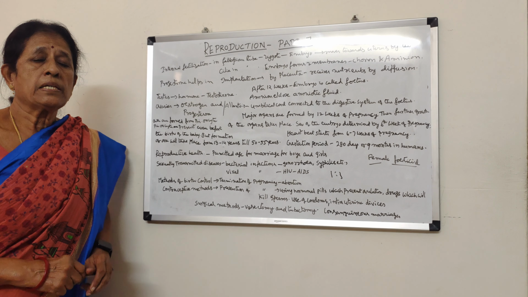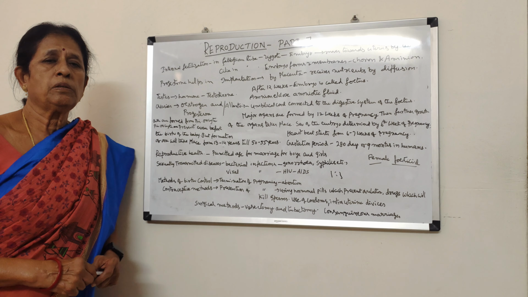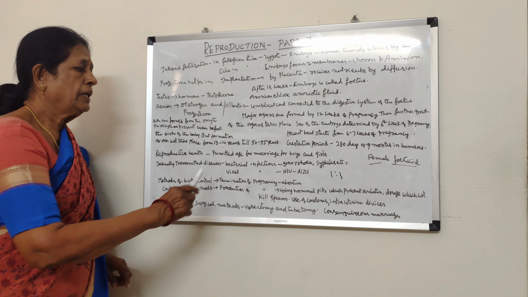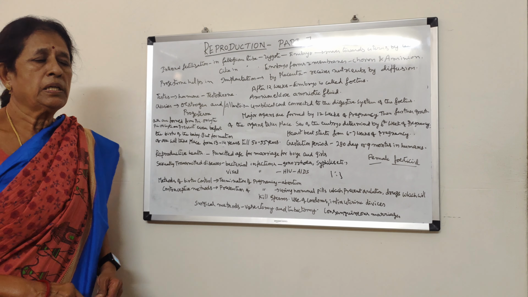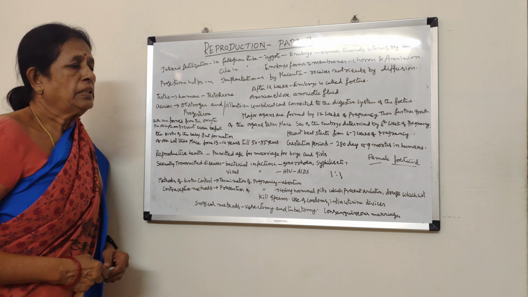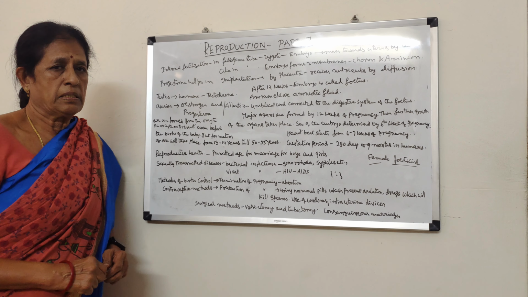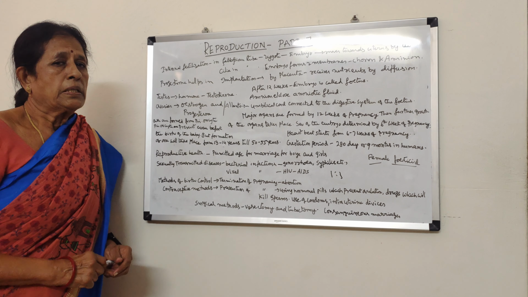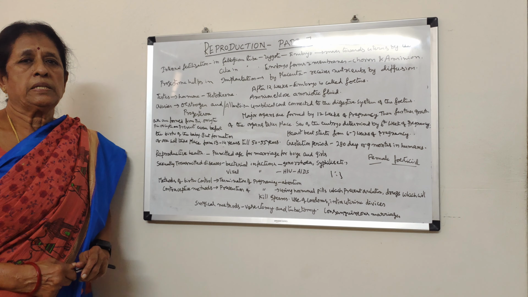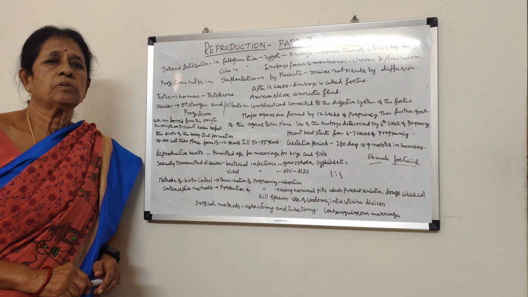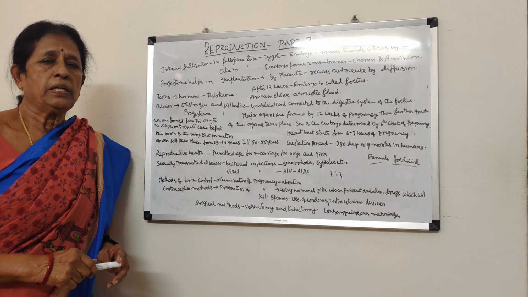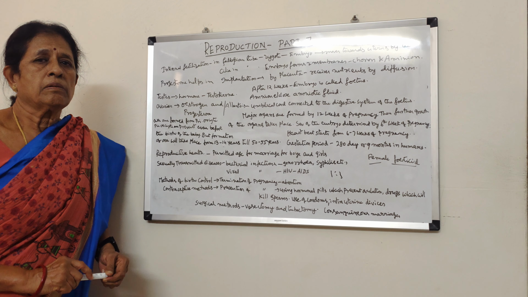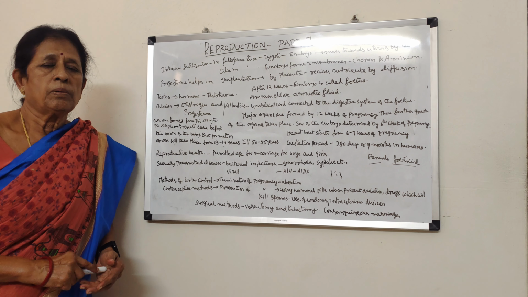In the case of males, sperm production continues throughout life, but in the case of females, it usually starts from 13 to 14 years and continues till the age of 50 to 55 years. So how does the production of ova take place? The number of ova produced in the female reproductive system is very small. One ovary produces one ovum at a time.